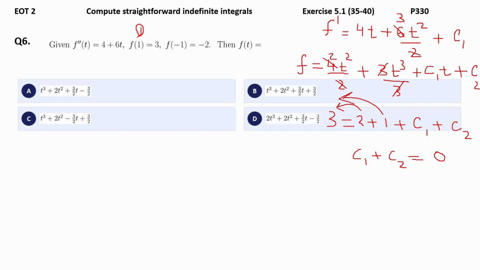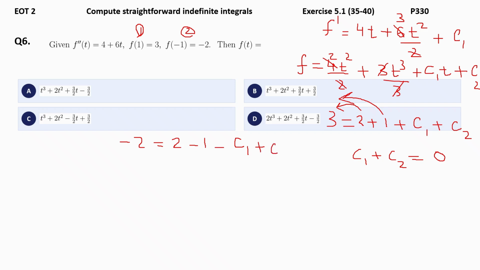Now let's substitute our second expression, which will lead you with negative 2 is equal to 2 times negative 1 the whole square, which is 2 itself. Negative 1 power 3 will lead you to negative 1, plus C1 multiplied by negative 1 is negative C1, then you have plus C2.